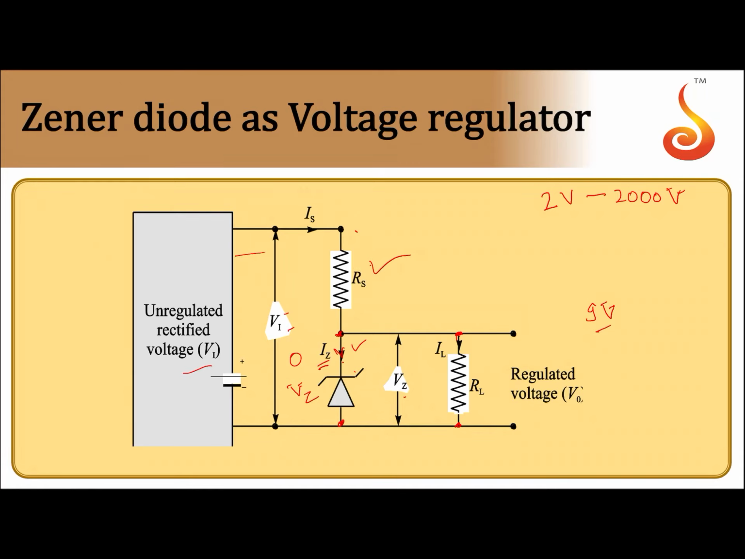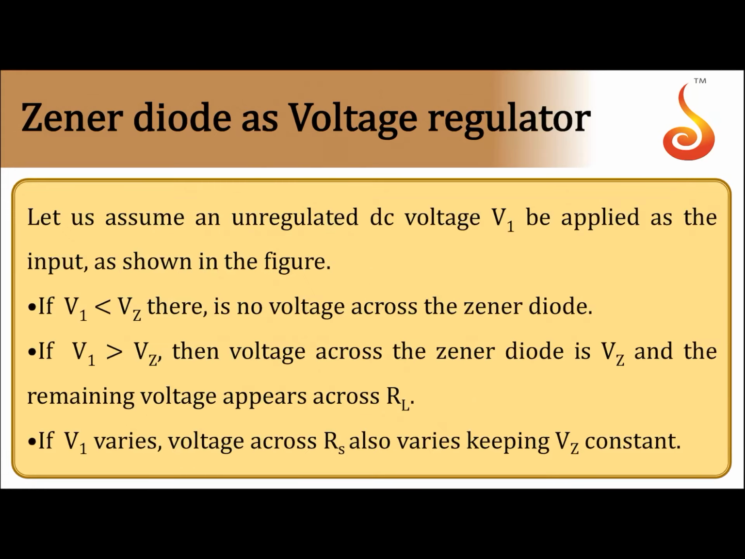So if there is any further increase in voltage, then the Zener diode adjusts its resistance in reverse bias such that current is increased so that the voltage across this remains constant. Current increases, resistance decreases, so the voltage across it remains constant. Hence the maximum voltage across this RL will be equal to Vz. Beyond that it won't increase. So the Zener diode can be used as a voltage regulator.